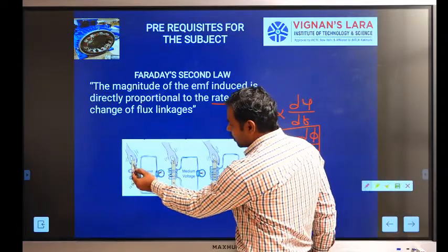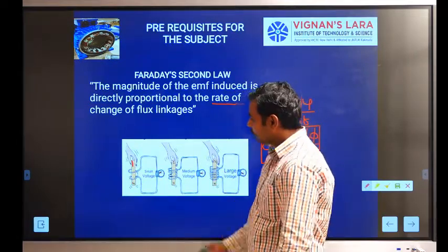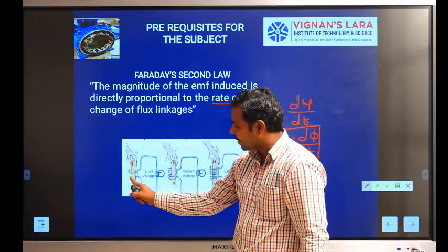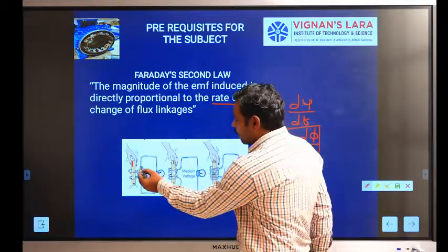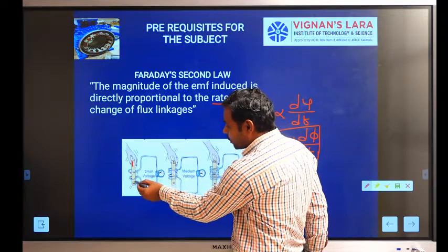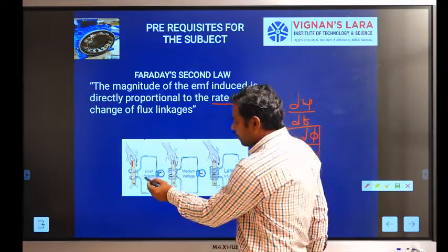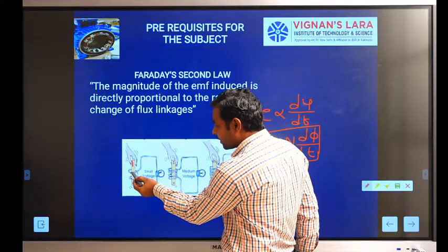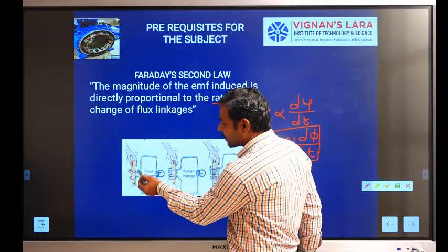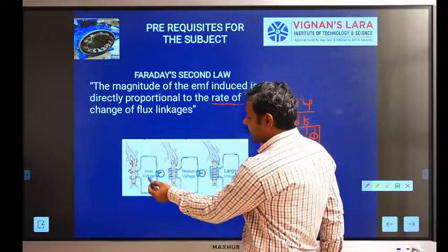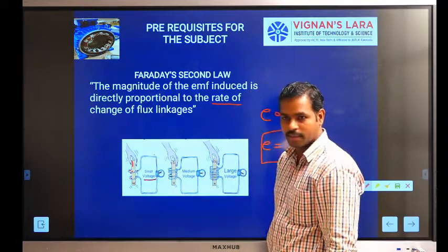Here we consider a permanent magnet and a coil with a small number of turns, 1 and 2. We move the magnet either in the upward direction or downward direction. The flux cut by the conductors is very small because there are fewer turns. That's why it always induces an EMF that is a small voltage.